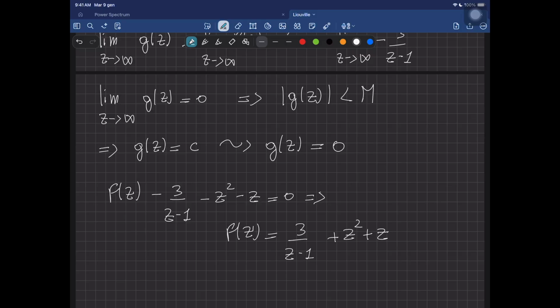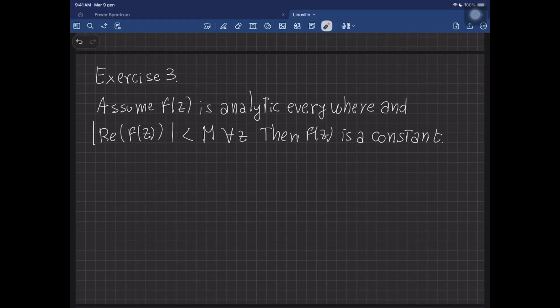And it looks like witchcraft, but it's only Liouville's theorem at its best. Another slightly more funky application of Liouville's theorem is the following one. So I'm going to assume now that f of z is analytic everywhere, and that its real part is bounded for all z. Okay, so there is a constant M such that the modulus of the real part is bounded from above.